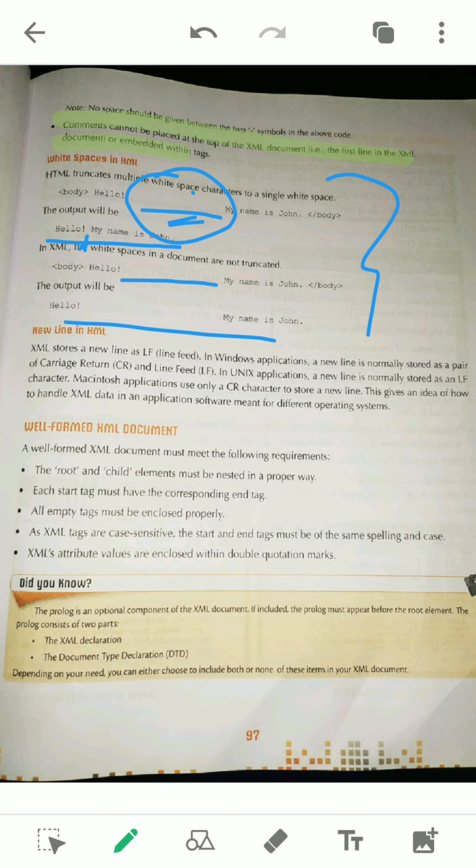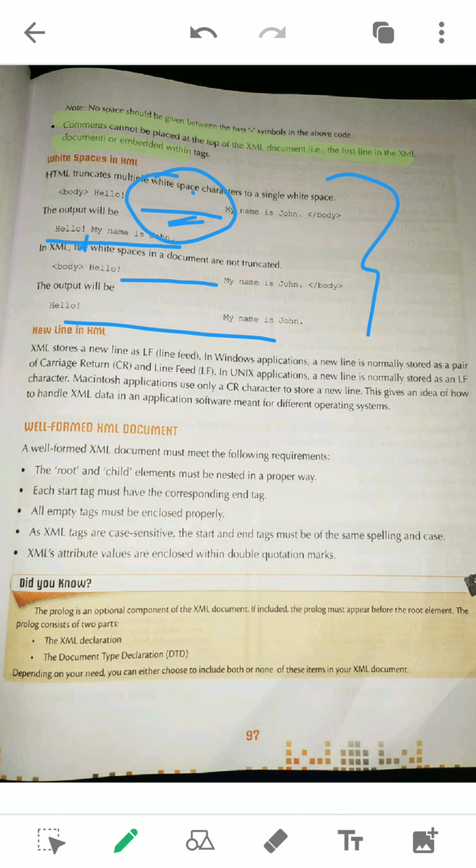So this is one important topic, the simple difference, very easy to write: in case of HTML, it truncates. Remember this word, truncate, meaning compress, delete, you must use the word truncate. Or you can use deleted also, but it is better to use truncates. So truncate means to delete all the multiple spaces down to a single space, but in case of XML it will not be deleted, it will remain the same. So this is the difference between HTML and XML with respect to white space.